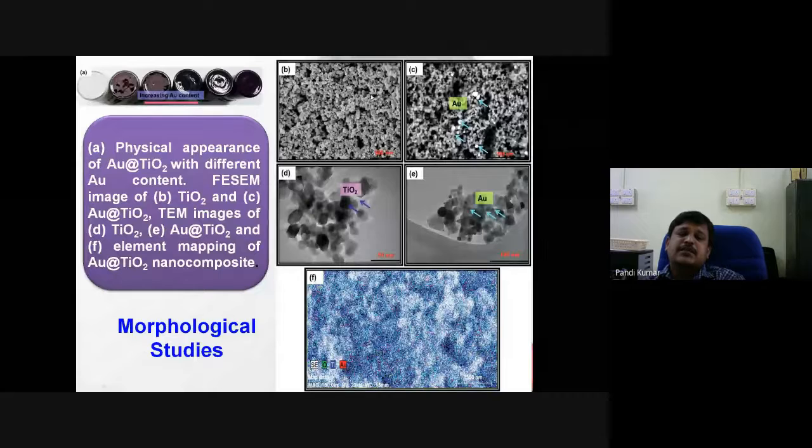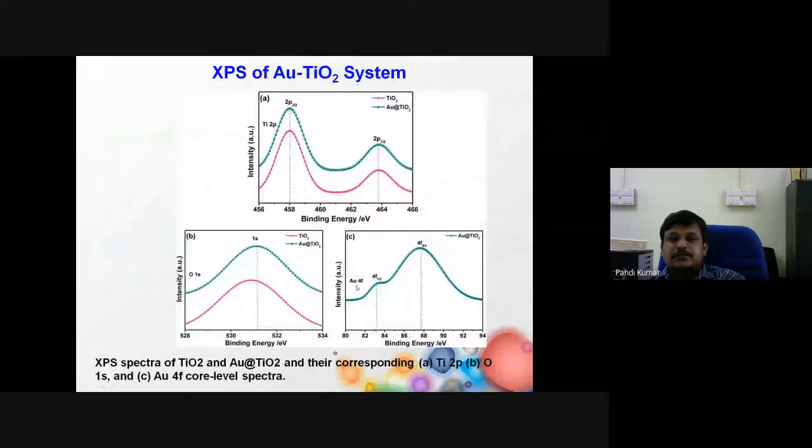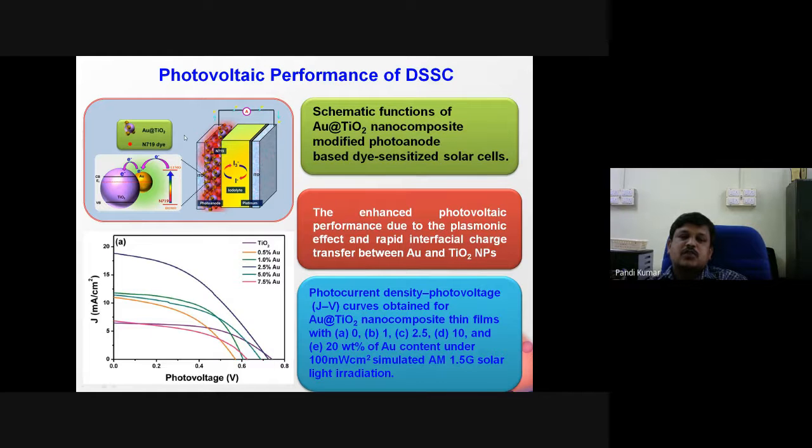Then we did the morphological studies and mapping also to prove the presence of gold nanoparticles over the TiO2. That was confirmed with FESEM, TEM, and mapping. Then the XPS analysis also clearly confirmed that gold is in the metallic form, not in the ionic state. Then we used that gold and TiO2. Here we observed a further enhancement in the photocurrent density as compared with the silver.